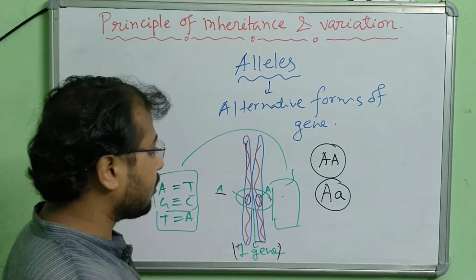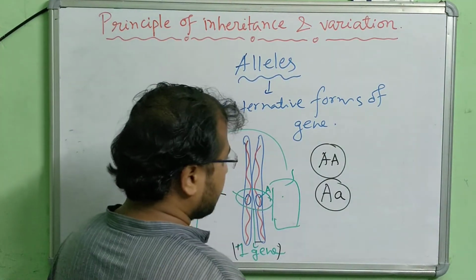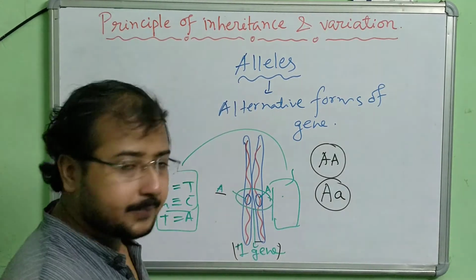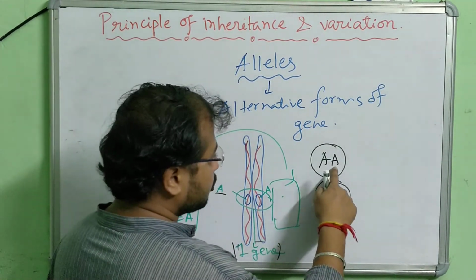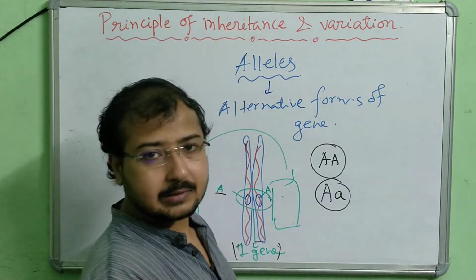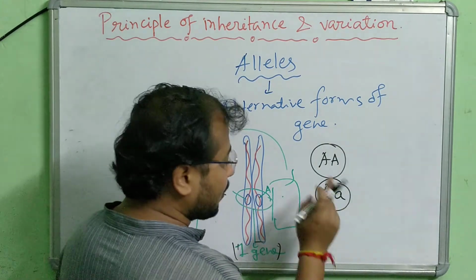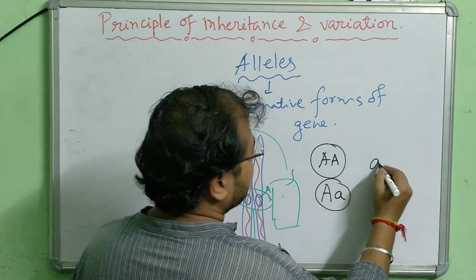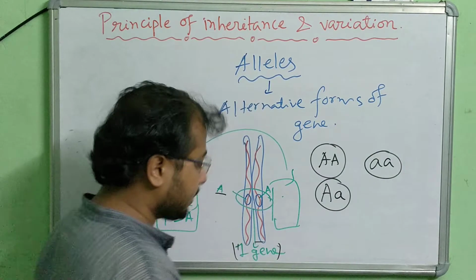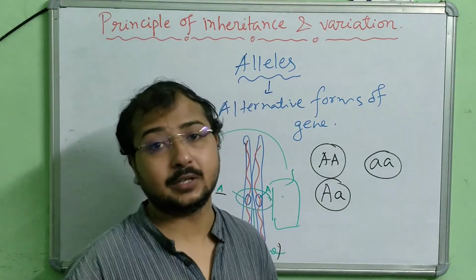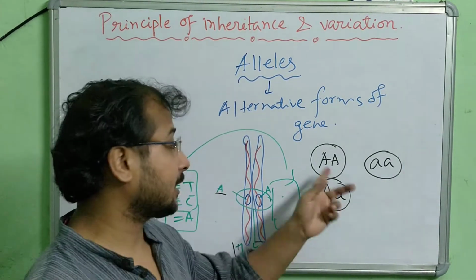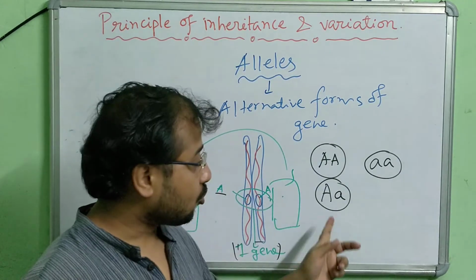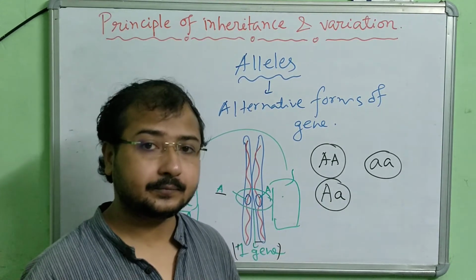Okay. Now it may be two capital letter alleles, one capital and one small letter, or both small letters. These three kinds of combination are possible in the alleles: both are capitals, both are small, one capital and one small.